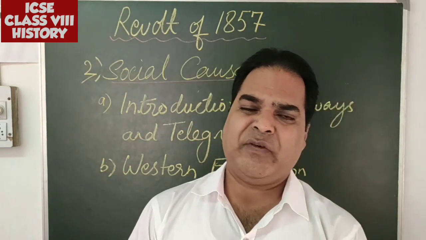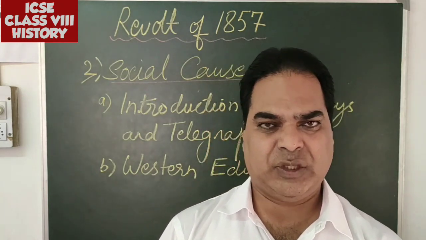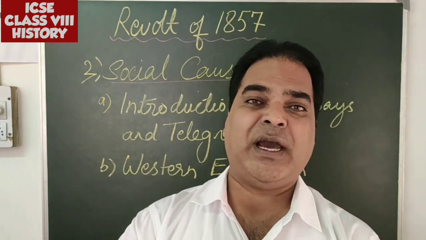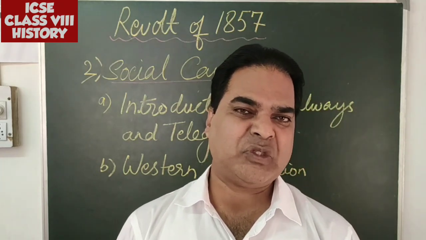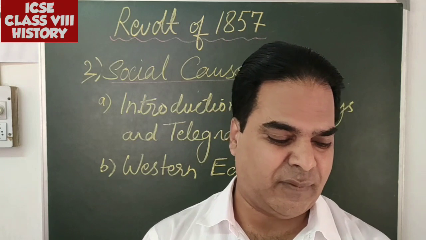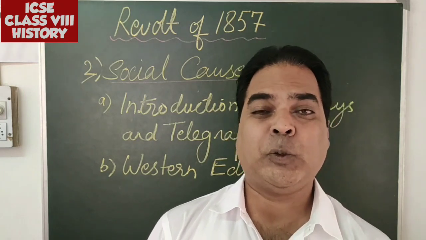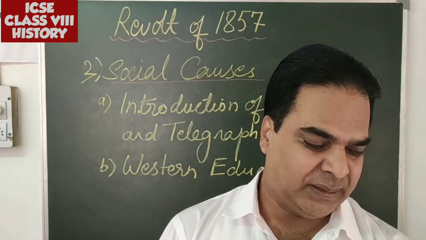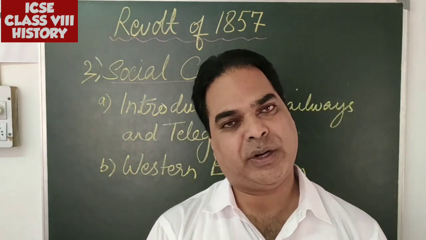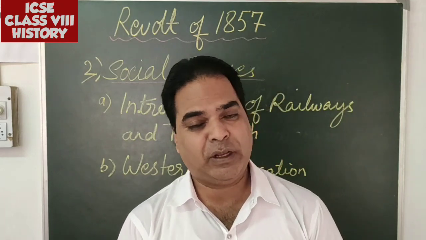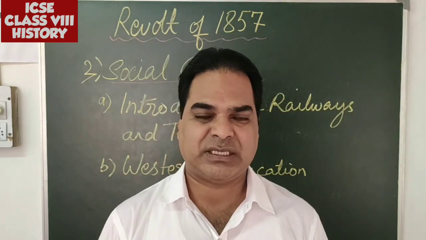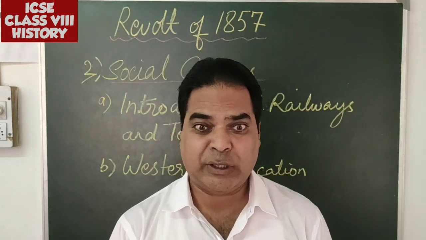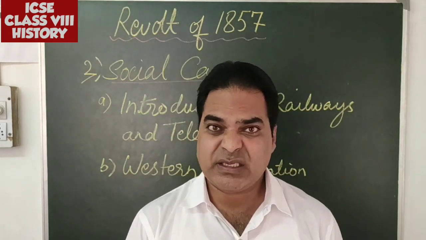These arrangements were not appealing to the higher caste, mostly the Brahmins, who thought that the Britishers were trying to defile their caste system and ruin the existing social order that had been followed since time immemorial. They had been following for a long time the caste system, where the lower caste cannot sit with the higher caste, they cannot dine together, and inter-caste marriages were not allowed.